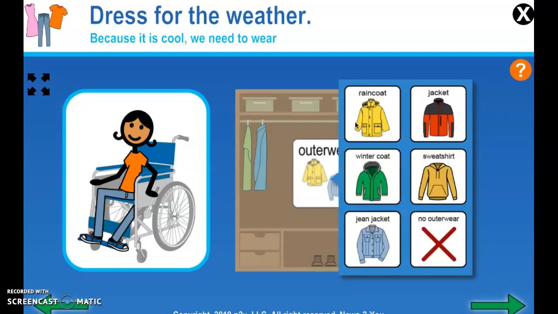Outerwear. We don't need a raincoat. It's not raining. We don't need a winter coat. It's not that cold outside. Since we do have short sleeves on, and like I said, Miss Kara does get cold easily, Miss Kara would probably wear a sweatshirt, and then that way, if she got cold, she could have the sweatshirt on, but if she got warm, she could always take it off. So I'm going to say a sweatshirt.